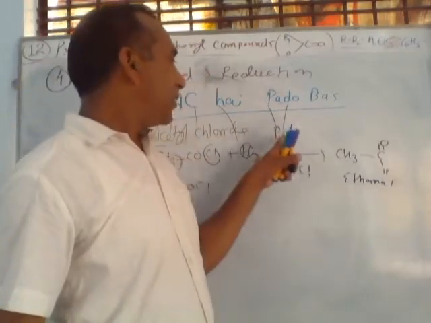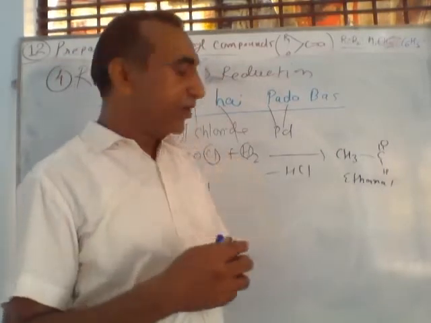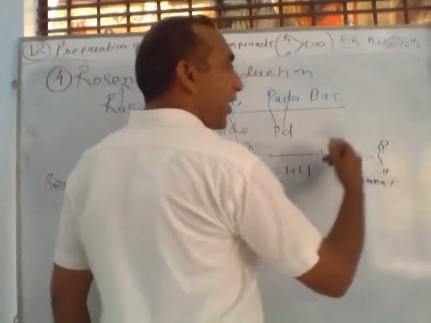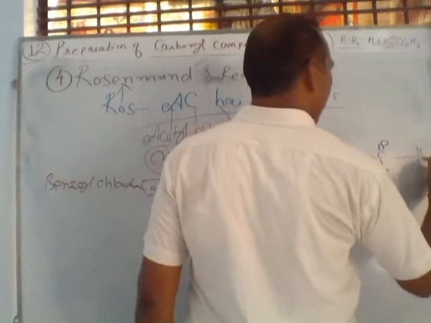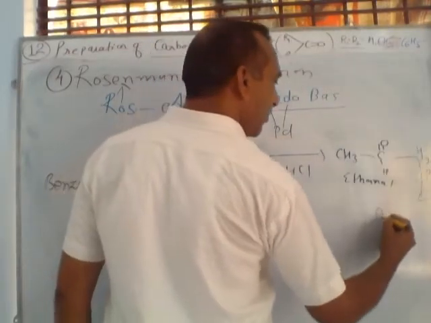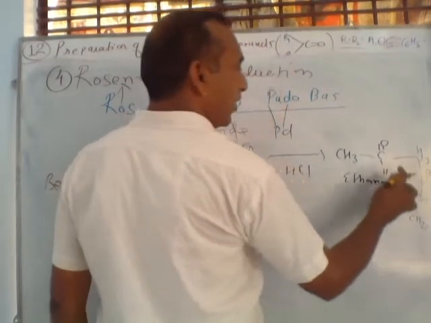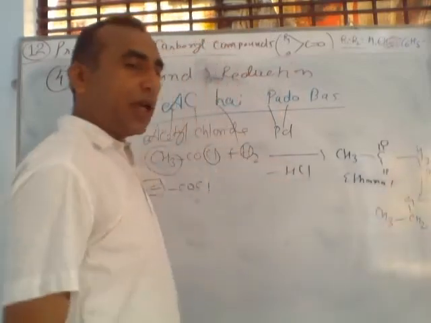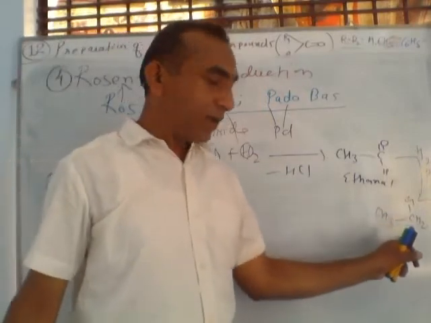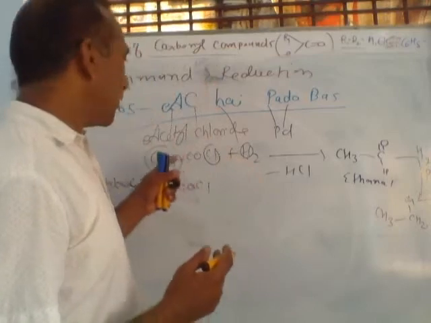Listen, but palladium is a strong reducing agent. It further reduces the aldehyde to alcohol. In the presence of palladium, hydrogen again attacks here, and the double bond converts to CH2, forming alcohol with hydrogen here. So the last product, alcohol, is formed.